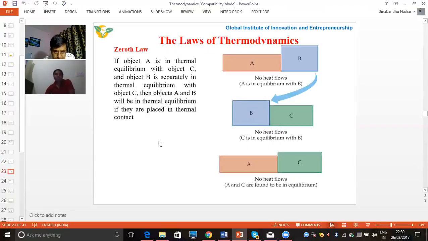Now coming to the next slides, we are coming to the laws of thermodynamics.